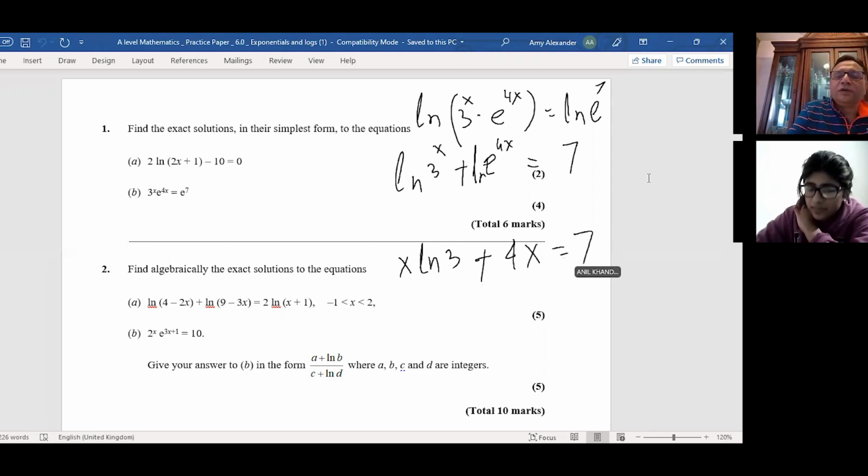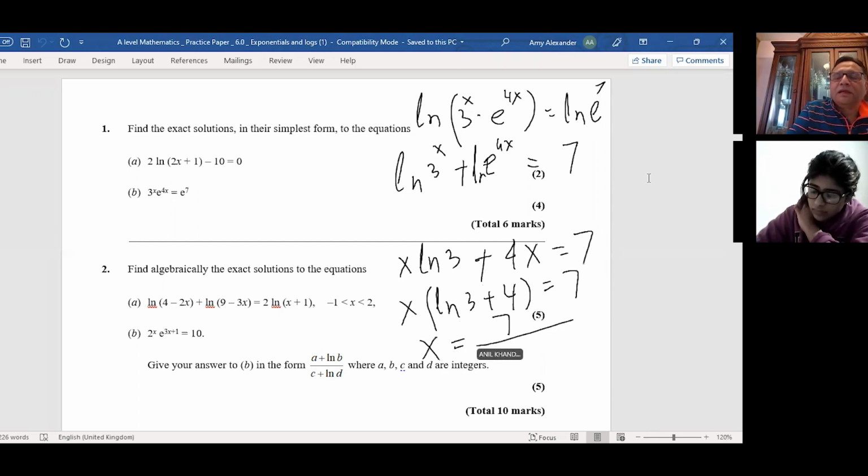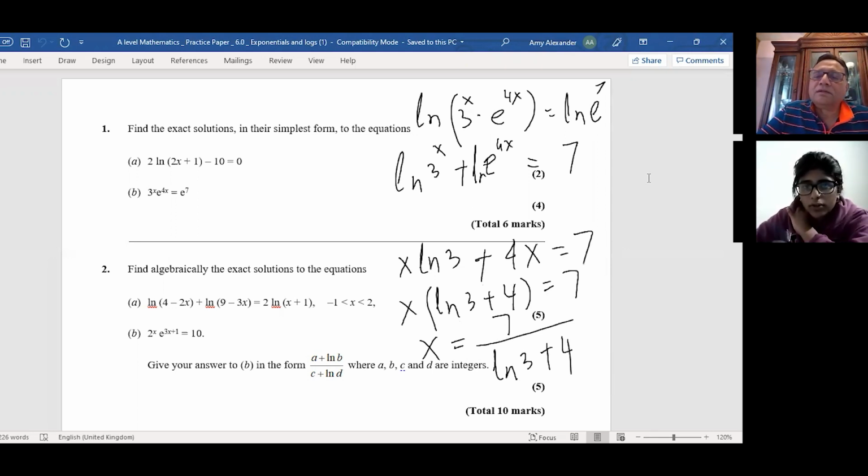Yeah. Now you can take x common, and within brackets you get ln 3 plus 4 equals 7, and so x is equal to 7 divided by ln 3 plus 4. Does it make sense? So I got a bit stuck in the first part.